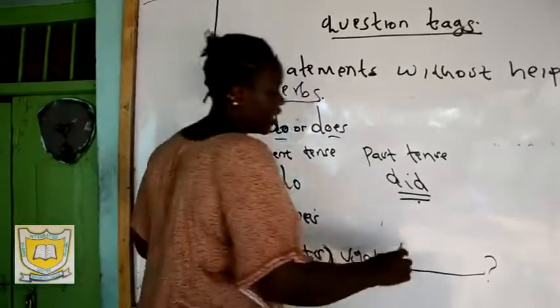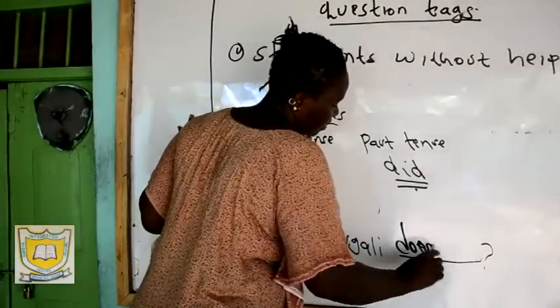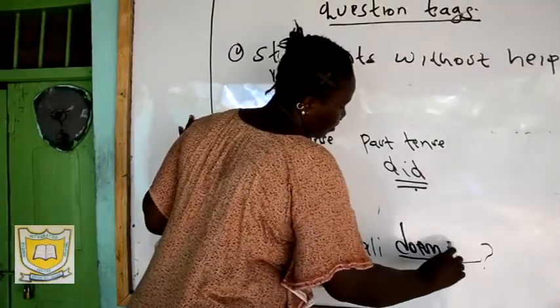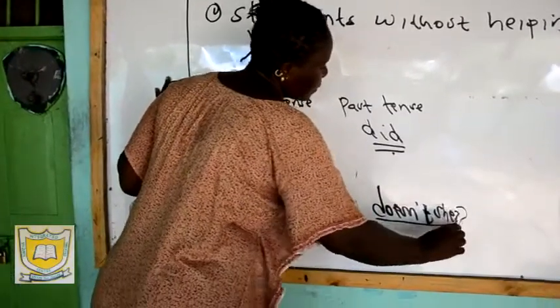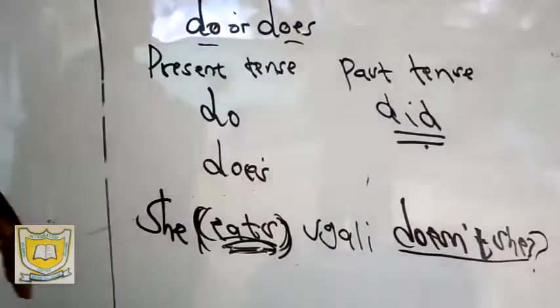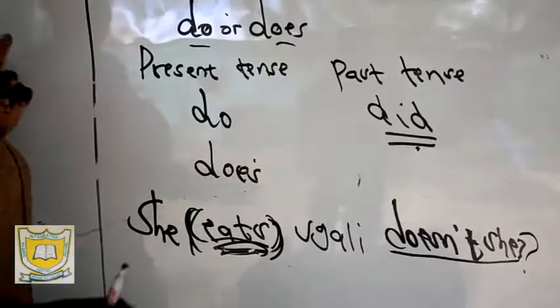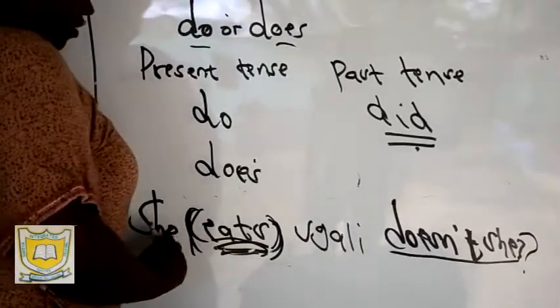So for example, she eats ugali. The question tag should be negative. We are going to say doesn't she? The question tag is going to be what? Doesn't she? Does not she? Because it is she.